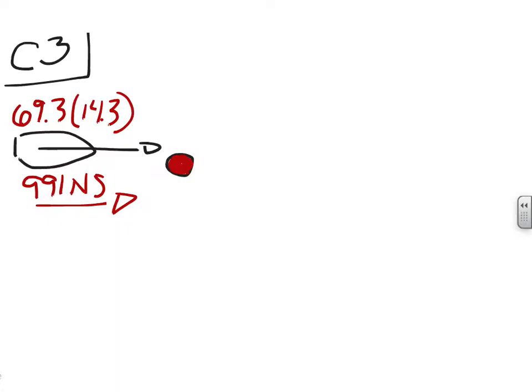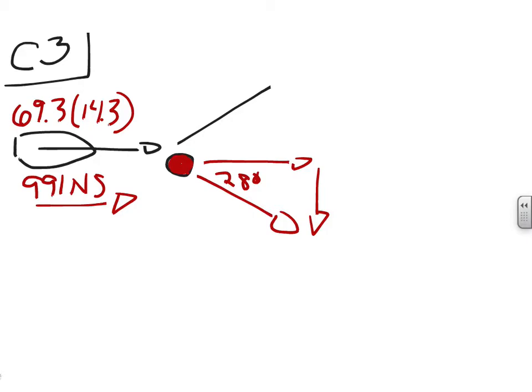Well, what happens is, of course, when it hits the little buoy that's floating in the water, it gets sent off 28 degrees to the right. So this is going to go this way, 28 degrees from the boat's original direction. So that means the buoy is going both forward and to the right. Well, the boat, on the other hand, would have to get deflected the other way. So if the buoy goes to the right, the boat goes to the left, which means the boat is going both forward and to the left.